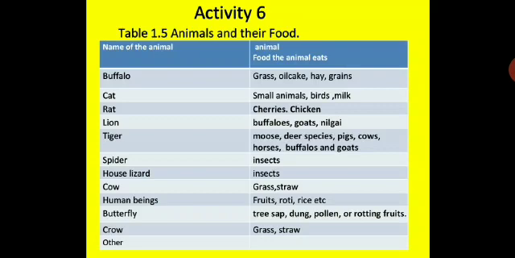Butterfly, tree sap, dung, pollen, or rotting fruits. Crow, grass, straw. If you want to add another animal to the list, you can add it, and the food item which they like to eat, you can add in the next column. So you have to draw this table in your notebook and write down these points.